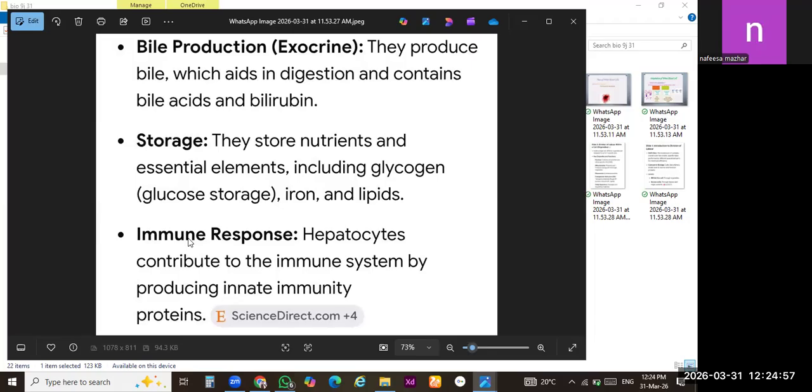The next function is immune responses. Hepatocytes also contribute to increasing the immunity of the body, to improve the immune system, to protect the body from foreign invaders, to detoxify the blood molecules, or to detoxify the harmful substances.